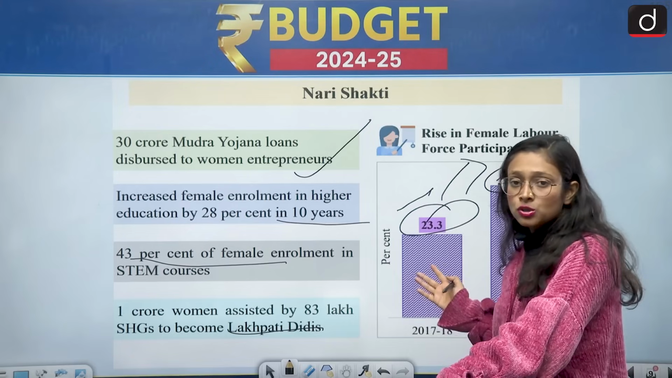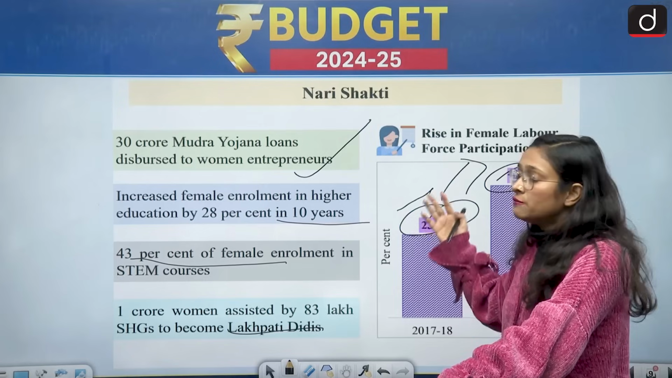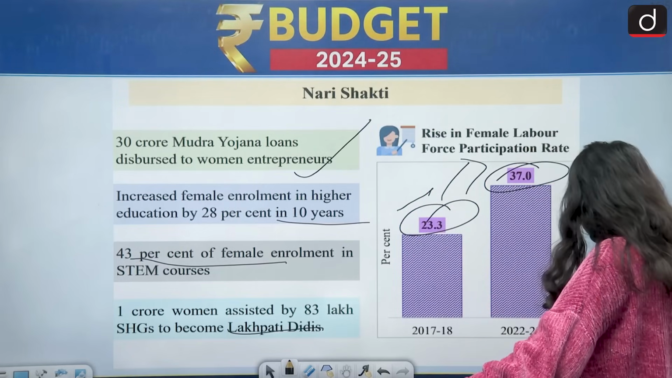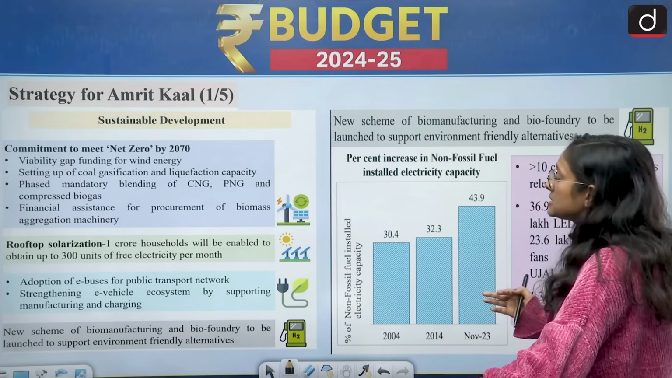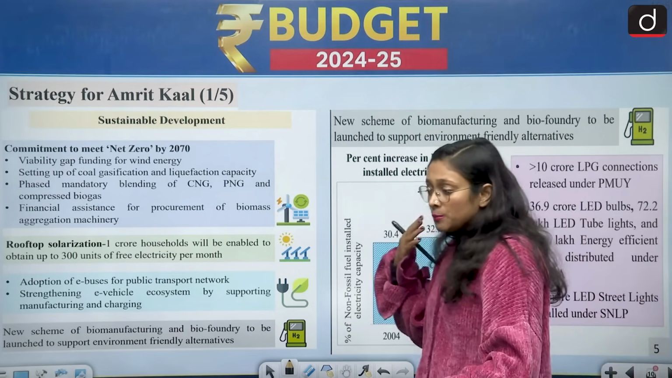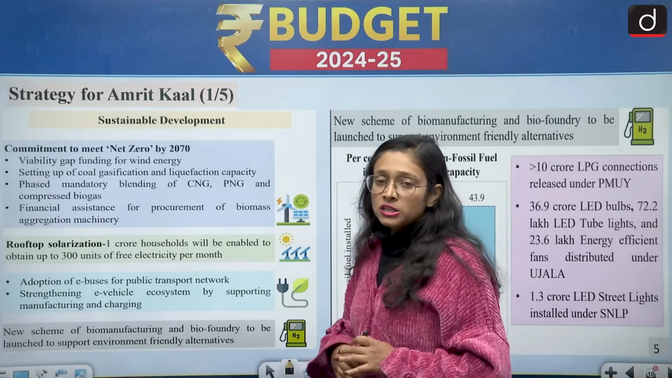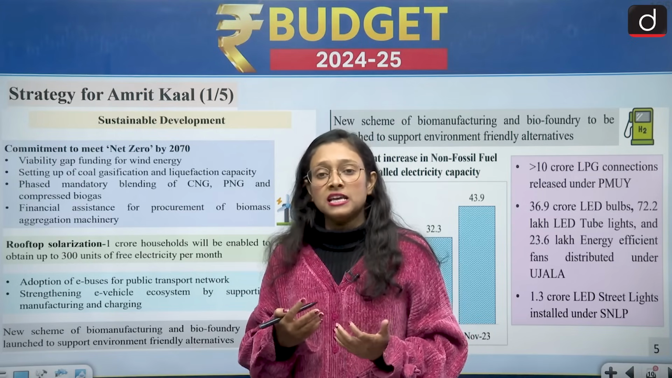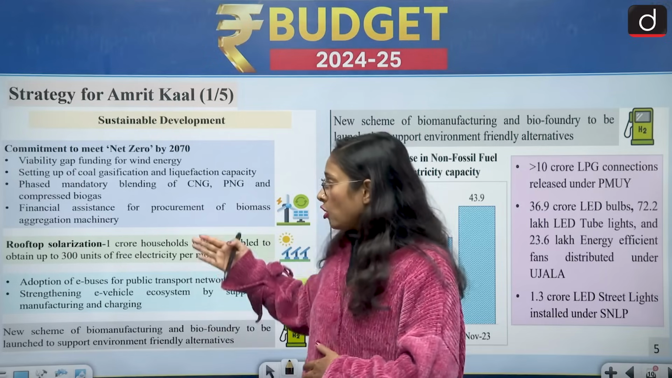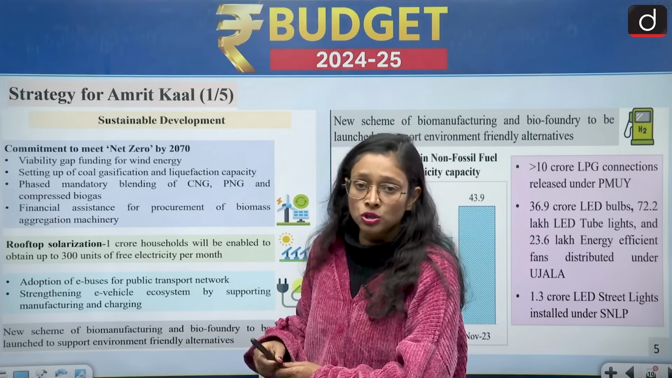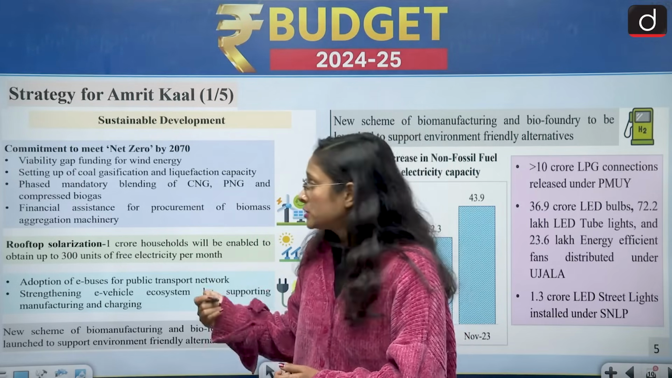So which is a very good and positive trend for women empowerment and women's financial inclusion. Moving to another slide. This slide is about the strategy for the Amrit Kaal. What the previous slides taught was what the government has achieved so far. But from here onwards, we are going to discuss what the government is going to do and what the strategy of the government is here.